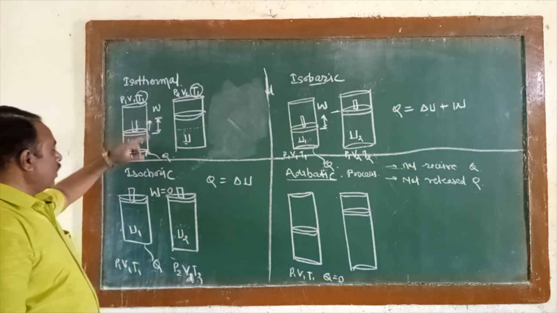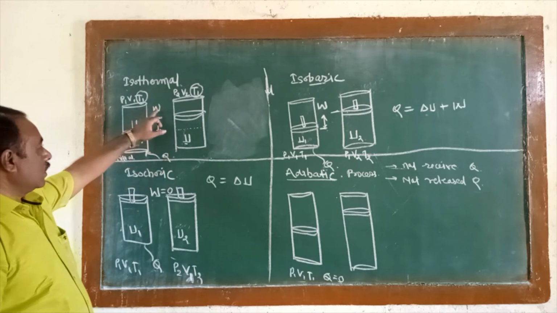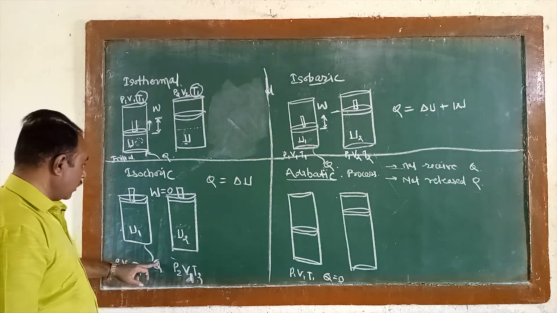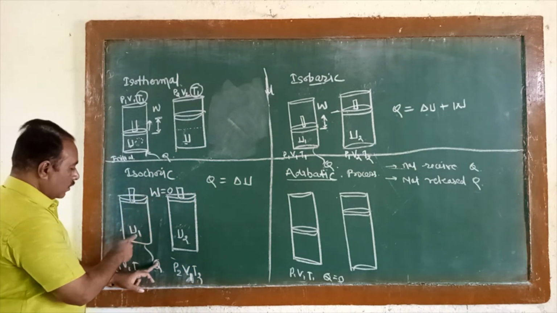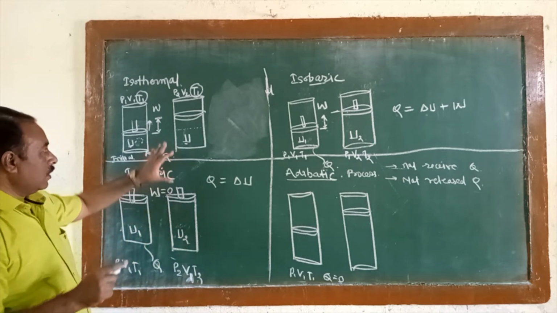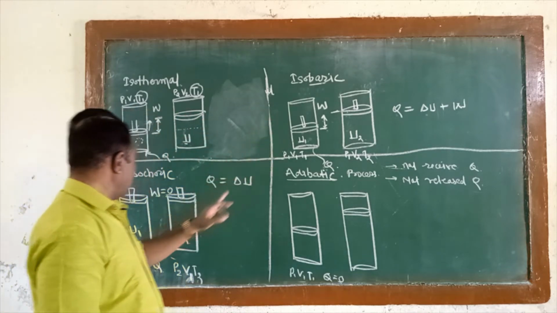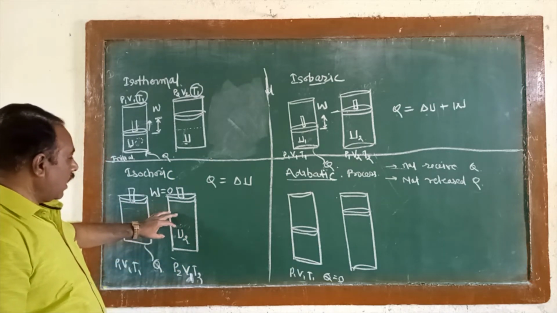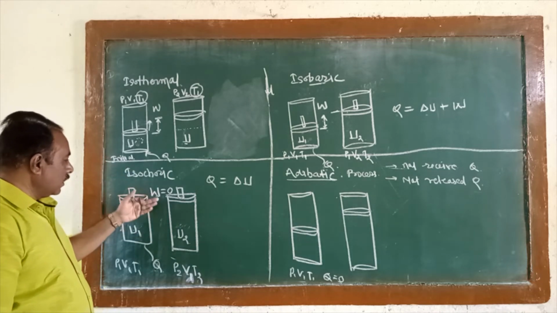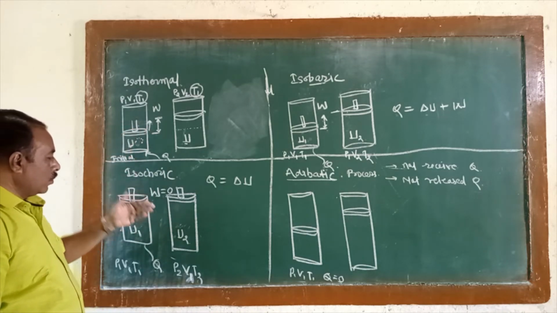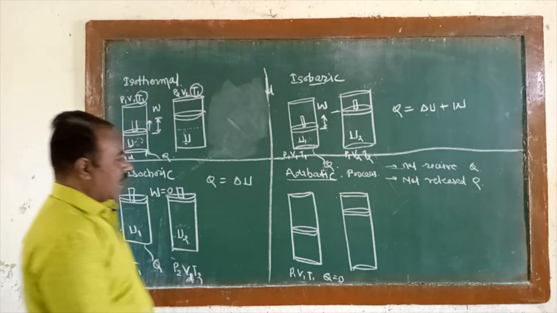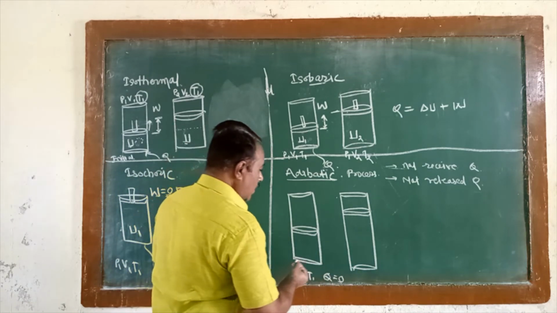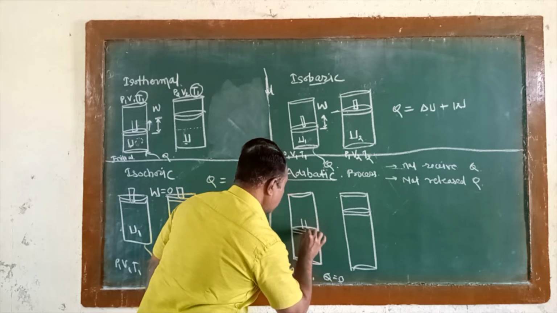Now in all the processes we have learned, the amount of heat energy received and work is done. Then heat energy received, work is done. Heat energy received, work is not done, but it is stored in the internal energy. So in all three processes, isothermal, isobaric and isochoric, we have taken heat energy and utilized it to convert it to work, with the remainder stored in the internal energy. But in the adiabatic process, no heat energy is taken from outside. Then the work is done.